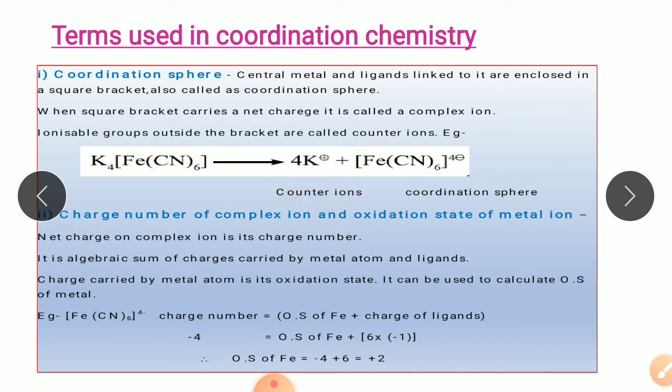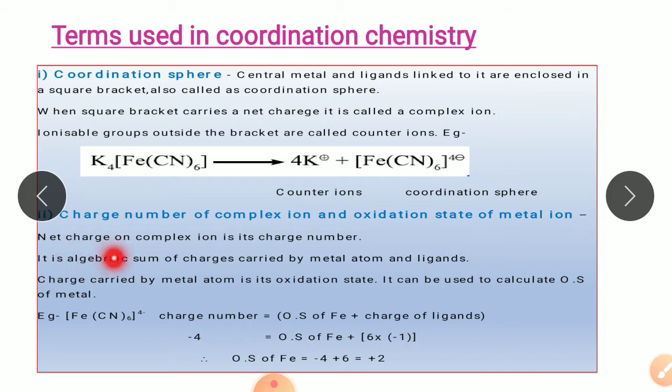Moving on to the next term, that is charge number of complex ion and oxidation state of metal ion. Now the net charge on the complex ion is the charge number. So charge number is nothing but the charge which is carried by the complex ion.